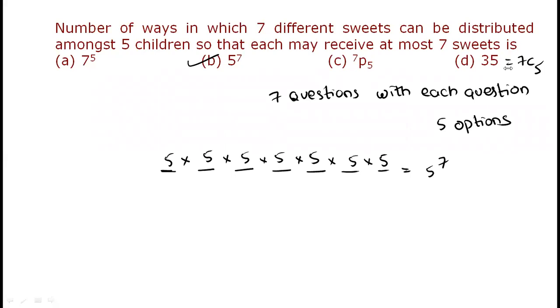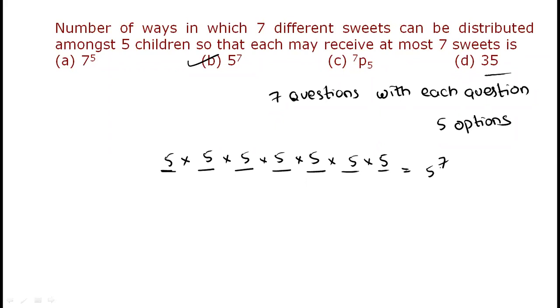No, 7C5 is actually 21 only: 7 into 6 divided by 2, we got 21. 7C4 is 35 actually, 7C3 also 35. So here we got 5 power 7, not 7 power 5, guys.